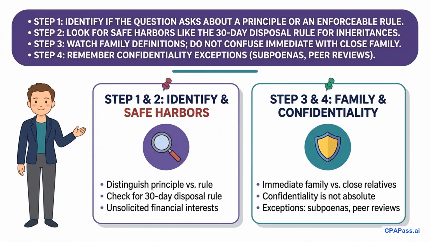When practicing on cpapass.ai, use this 4-step strategy. Step 1, identify if the question asks about an aspirational principle or an enforceable rule. Step 2, check for specific safe harbors, such as the 30-day disposal rule for unsolicited financial interests, like an unexpected inheritance. Step 3, watch out for family definitions. Never confuse immediate family with close relatives. Step 4, remember that confidentiality is not absolute. Exceptions include valid subpoenas and peer reviews.